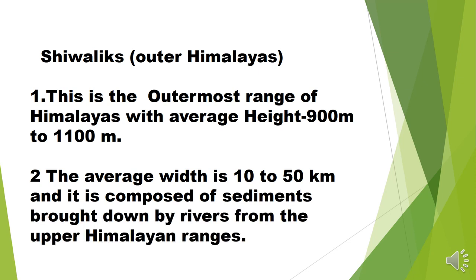Shivalik is composed of sedimentary rocks, because sediment is brought down by rivers from the upper Himalayan ranges. Many rivers coming from the Himalaya carry sand and silt, which accumulate in place and form the Shivalik range.